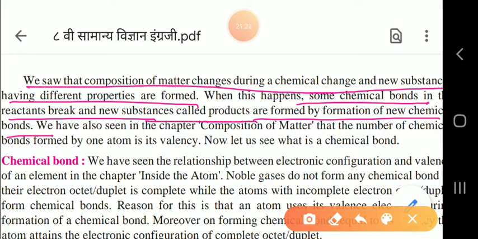You have studied valency in previous chapters, and whenever a new bond is formed by an atom, it is due to its valency only. This chemical bonding we will study in detail in our next lecture, children.